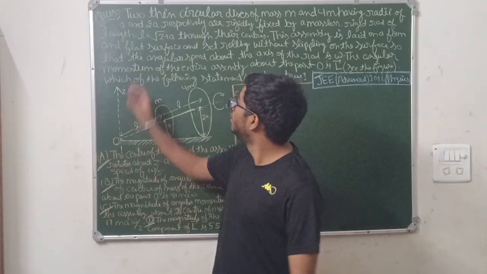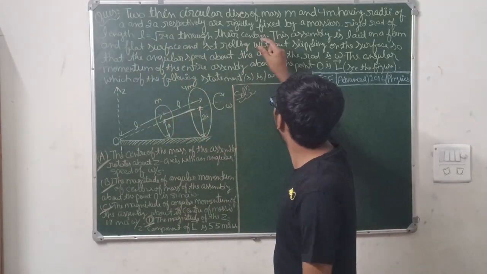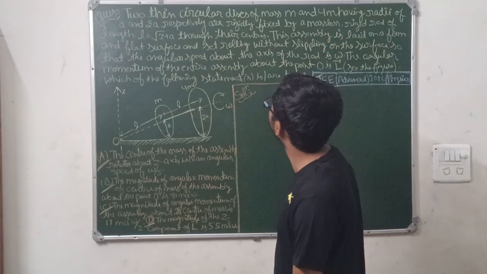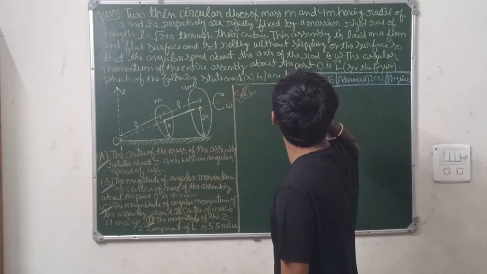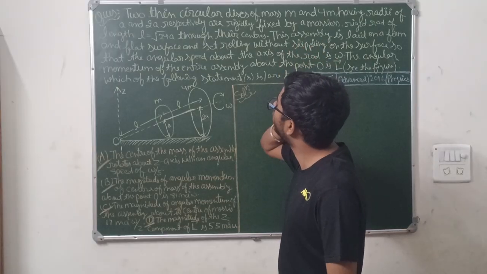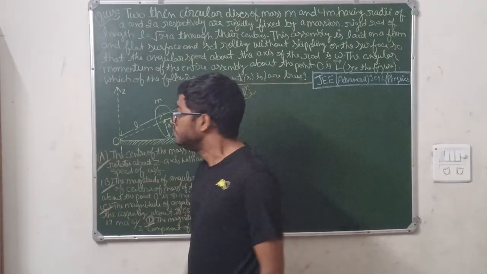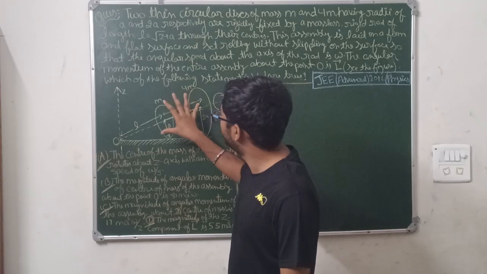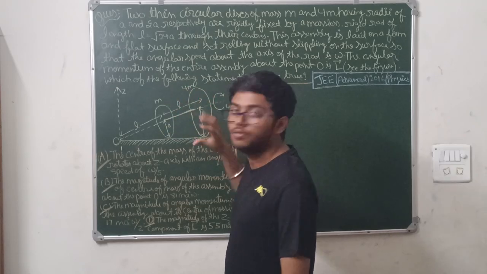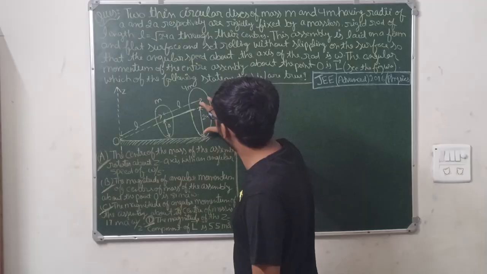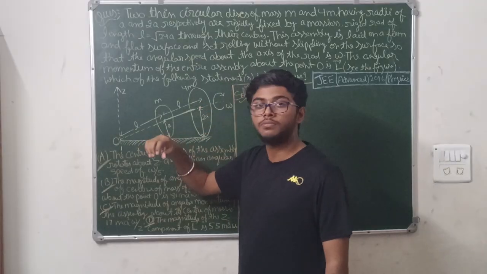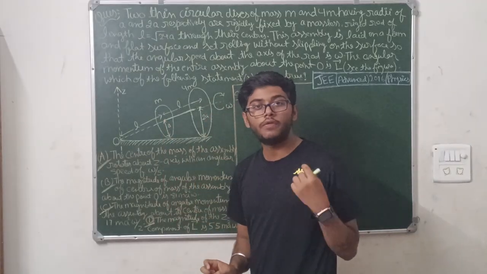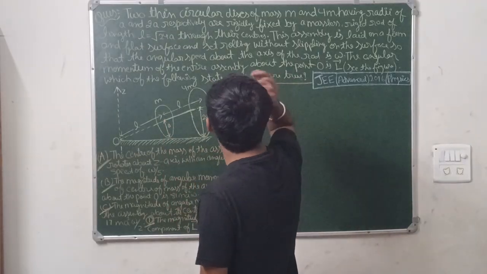The question is saying two thin circular discs of mass m and 4m, having radii a and 2a respectively, are rigidly fixed by a massless rigid rod of length root 24a. See, the question is saying that there is a system where two discs, one of radius a and the other of radius 2a, are arranged in a system, and these two are connected by a massless rod of length root 24a, through their centers.